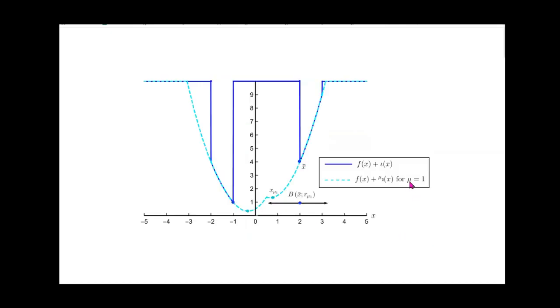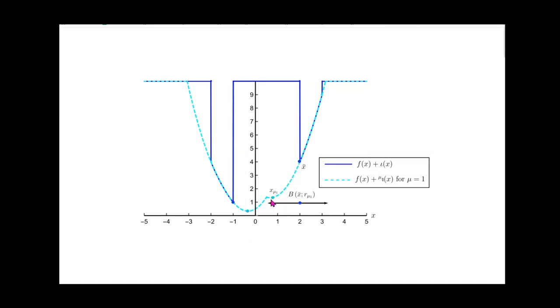Now, when our penalty parameter is larger, for example, mu equal to 1, the exterior point minimization function is not a good approximation of the original function, as you can see. However, around the local minima of the original problem, we can see that there is a large radius around which the exterior point minimization function is strongly convex and smooth. This is something we proved, but as you can see, it appears to be smooth and strongly convex.